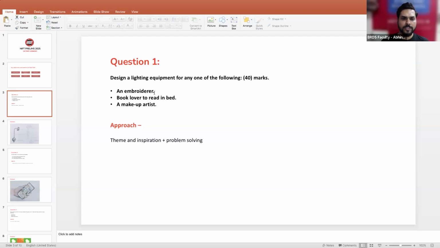The approach for this question was theme and inspiration based, plus problem solving. It was not just that we solve the problem and get away with it. For theme and inspiration, we can get inspired from some kind of embroidery, or elements such as needle and thread. The other part is problem solving according to the user.